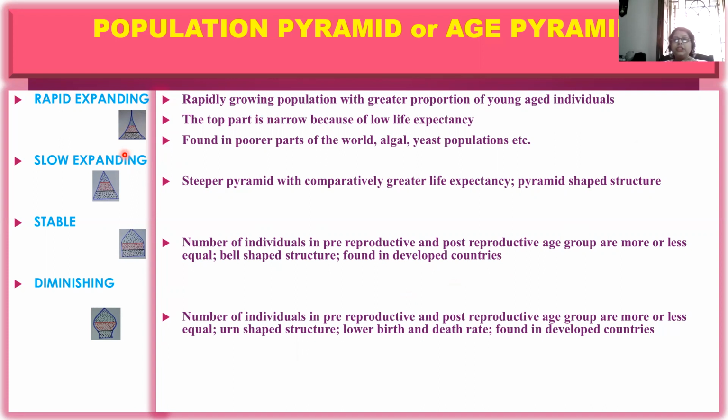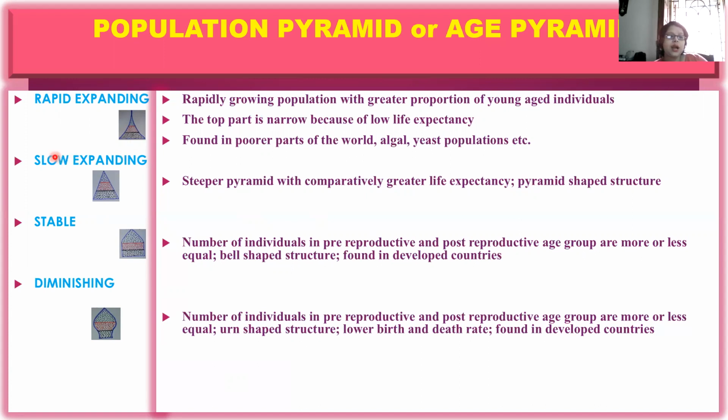Rapidly growing population with greater proportion of young individuals. The top part is narrow because of low life expectancy. This is found in poorer parts of the world, in algal population, in yeast population.